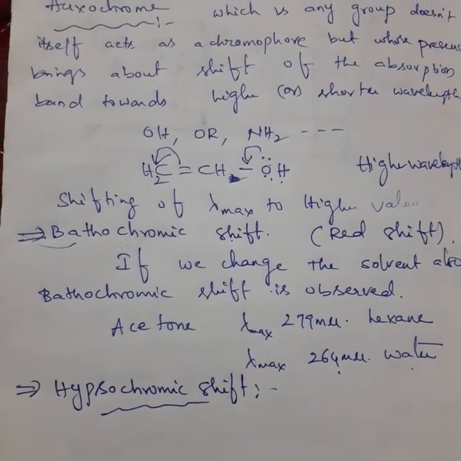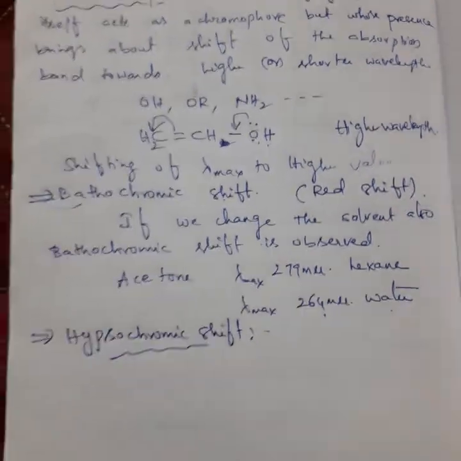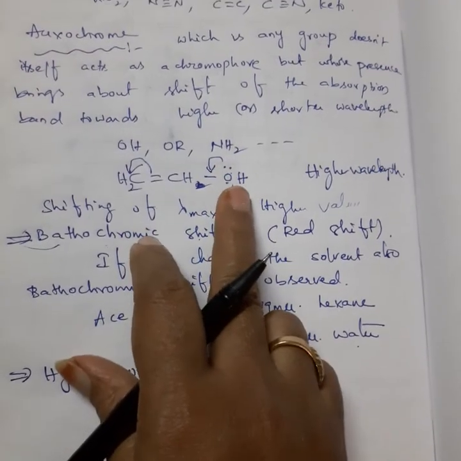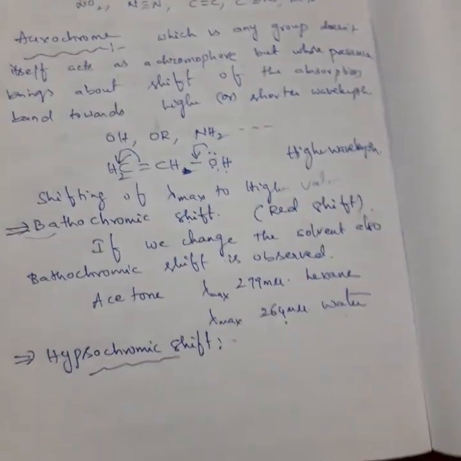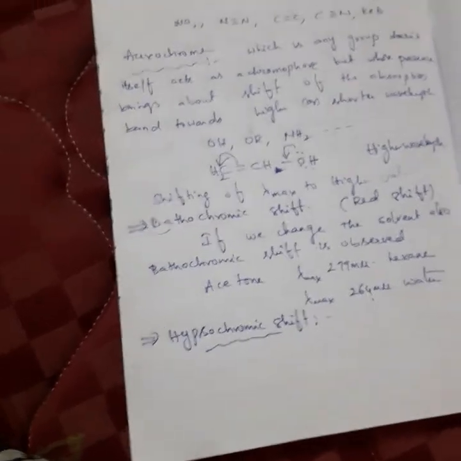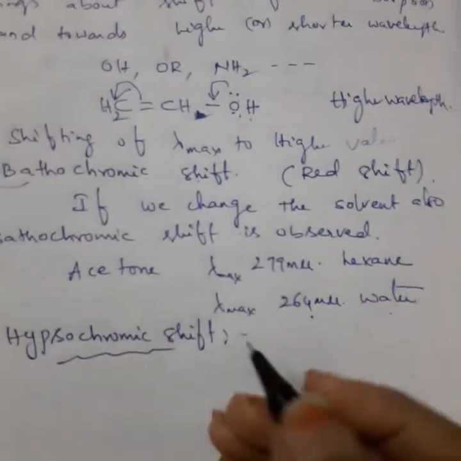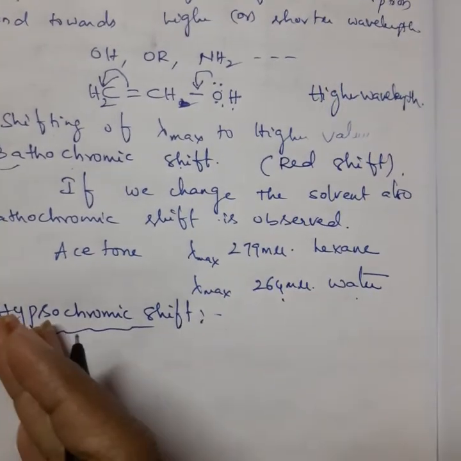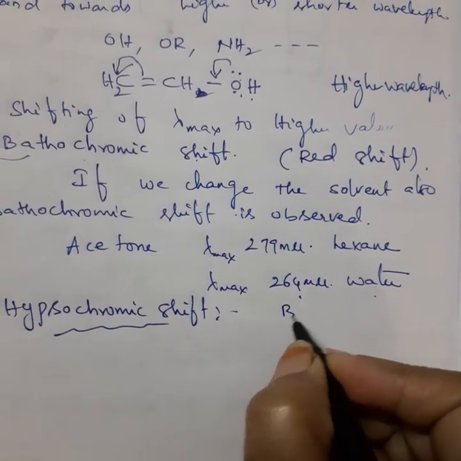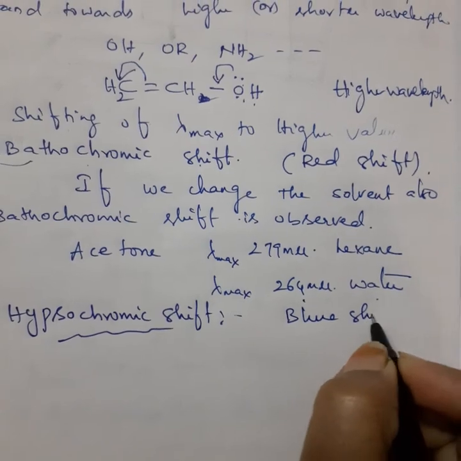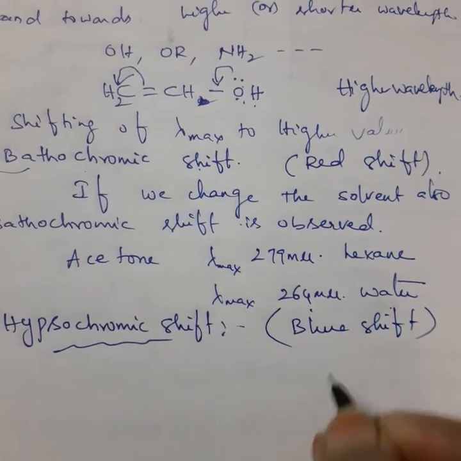So, in this hypsochromic shift, by placing of any auxochrome or by changing of the solvent, the lambda max value will shift from higher to lower value. So that's why this is also called a blue shift.